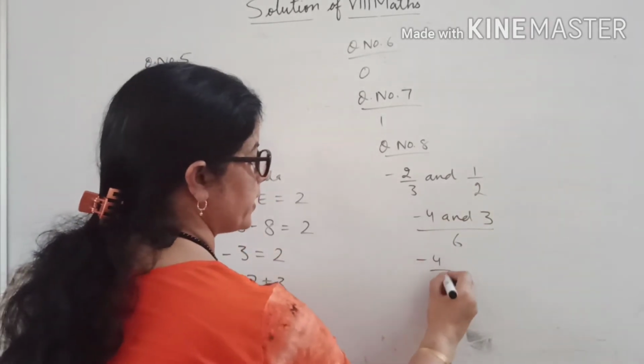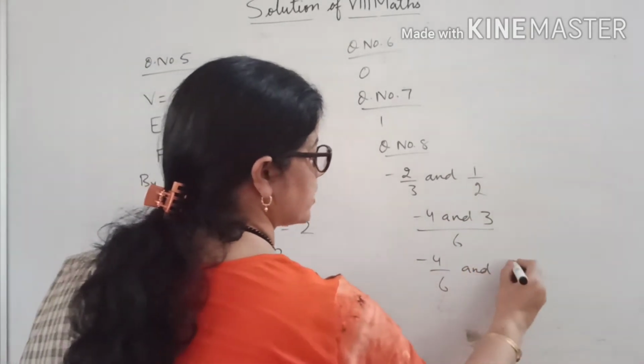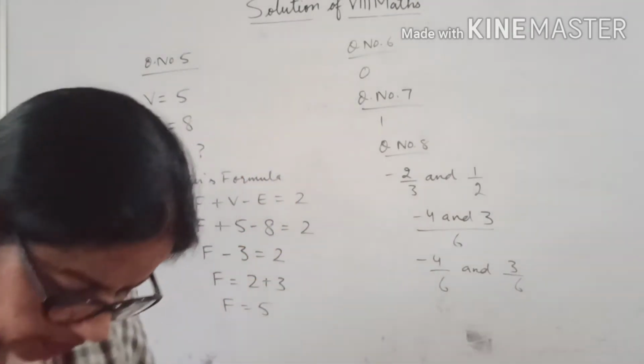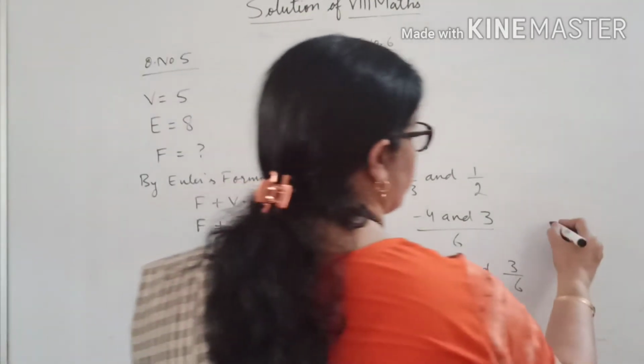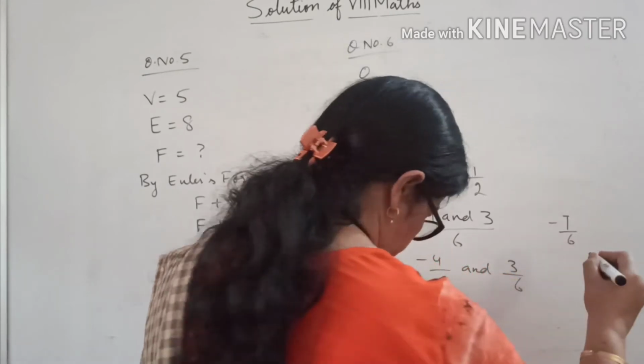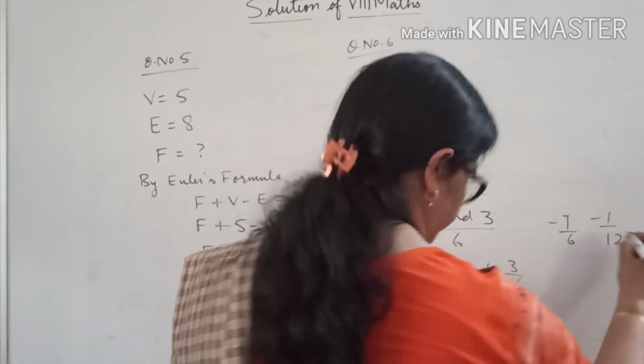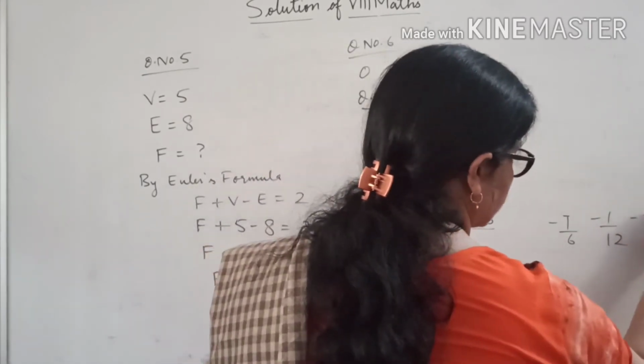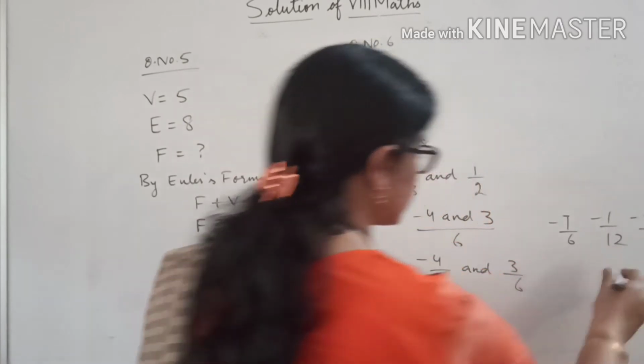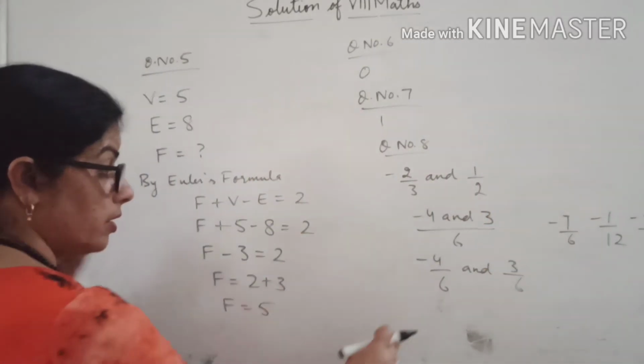So minus 4 by 6 and 3 by 6. Now see your options. Options are minus 7 by 6, minus 1 by 12, minus 5 by 6, 5 by 6. See which number lies between them.